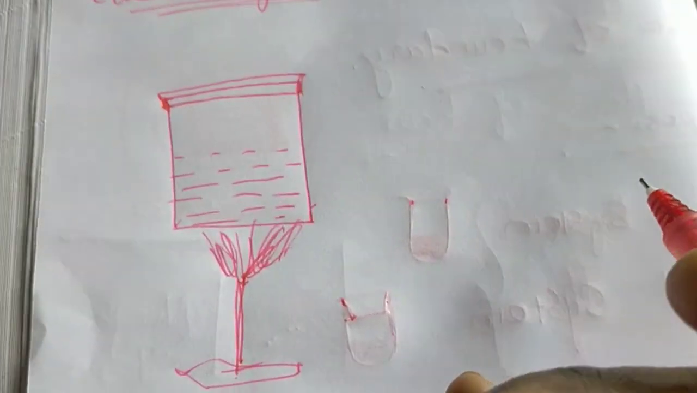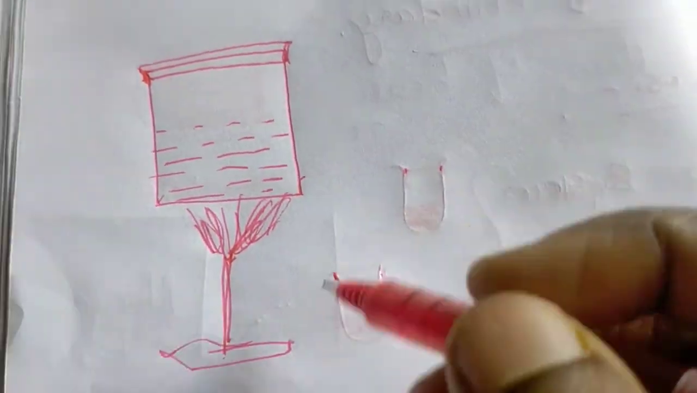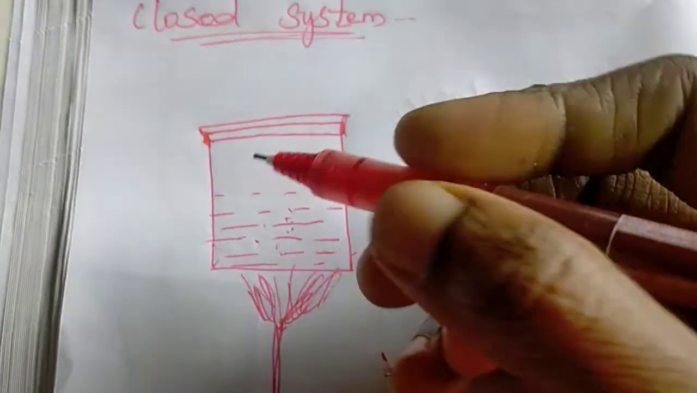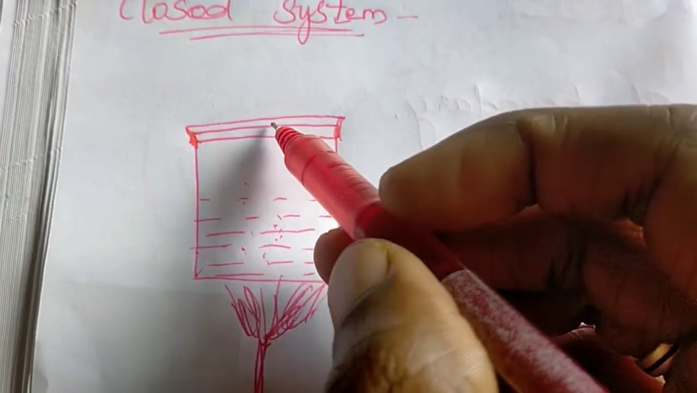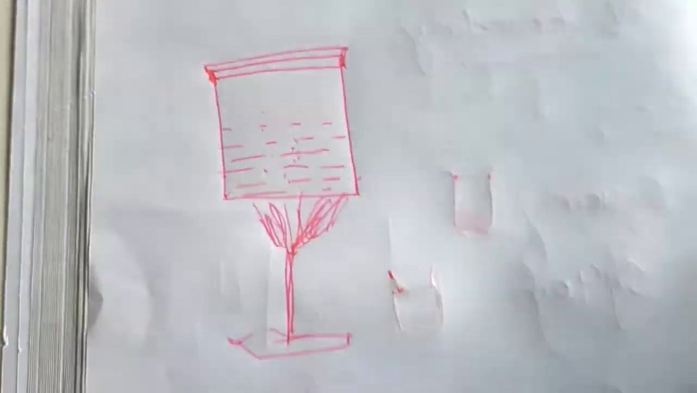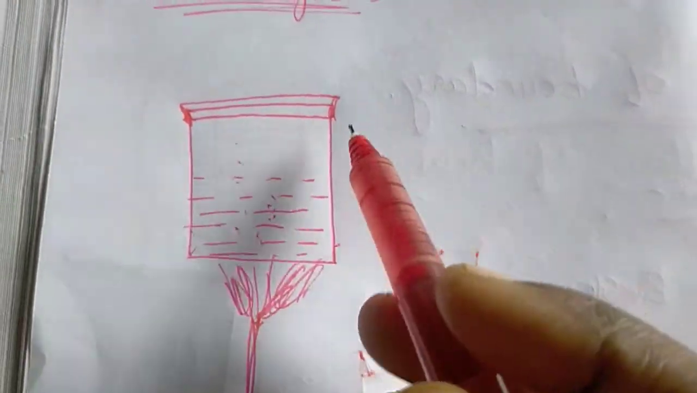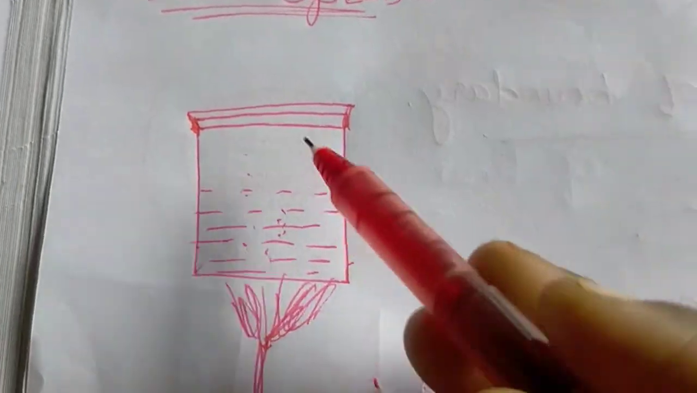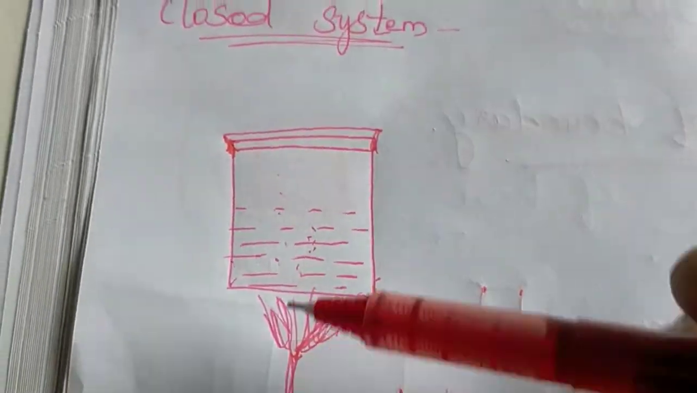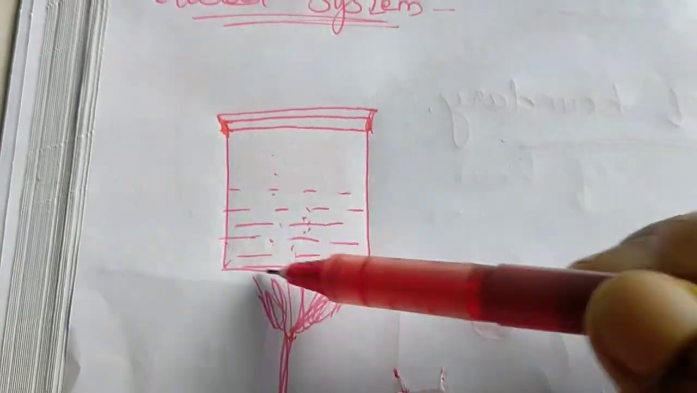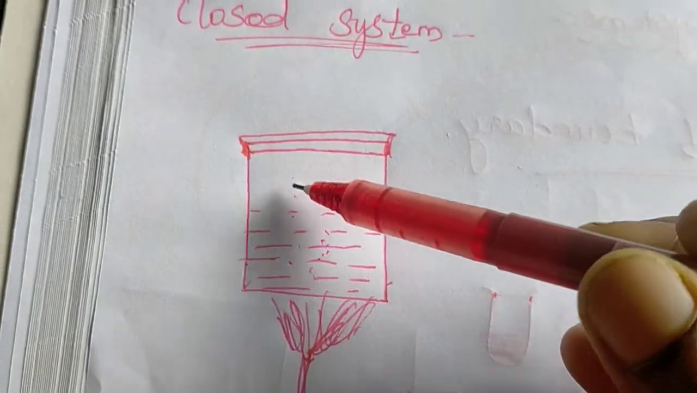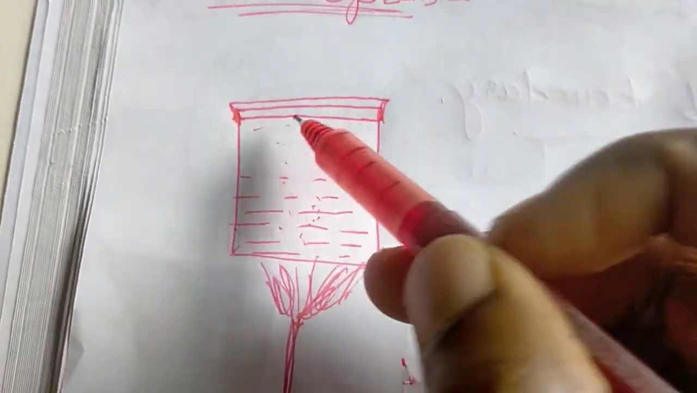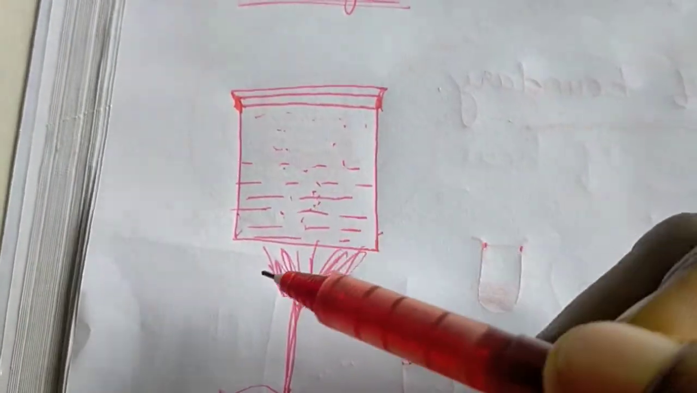This is a closed system. When you boil this system, the water particles present in that system will evaporate, and they are not released into the environment. You can see that because the mouth of that beaker was closed. Because of this closed system, the water particles present in that beaker are not released into the environment. So all the water particles remain inside the beaker.